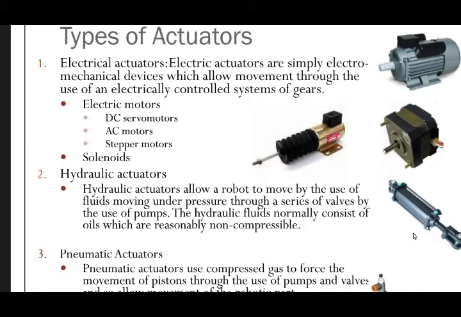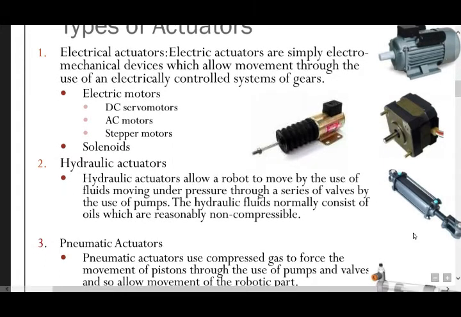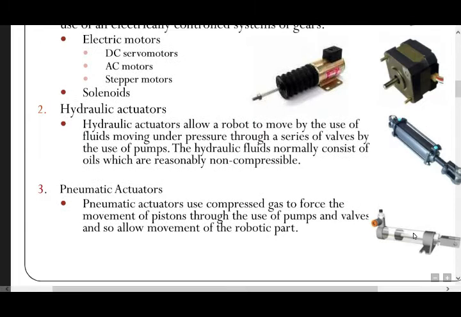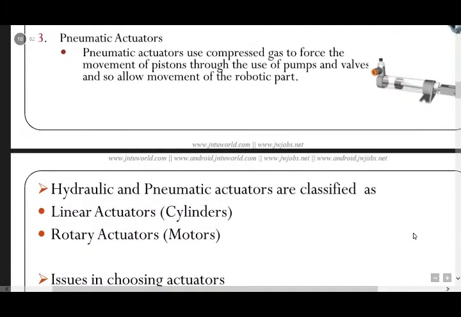Next, hydraulic actuators. Hydraulic actuators allow a robot to move by the use of fluid moving under pressure through a series of valves by the use of pumps. The hydraulic fluids normally consist of oils which are relatively non-compressible. Pneumatic actuators use compressed gas to force the movement of pistons through the use of pumps and valves, and so allow movement of the robot part.